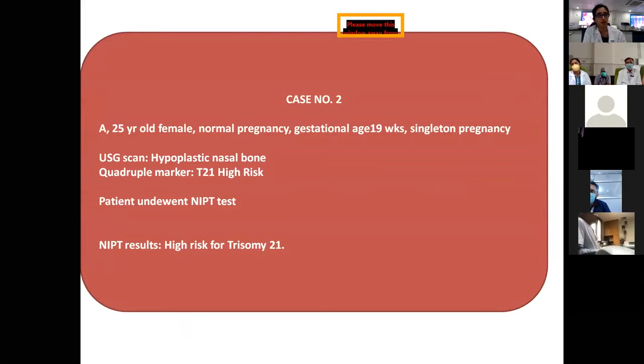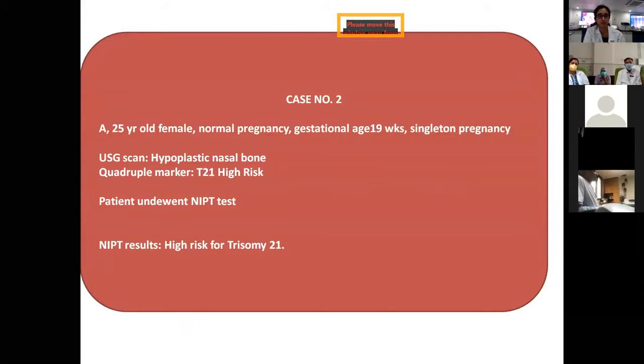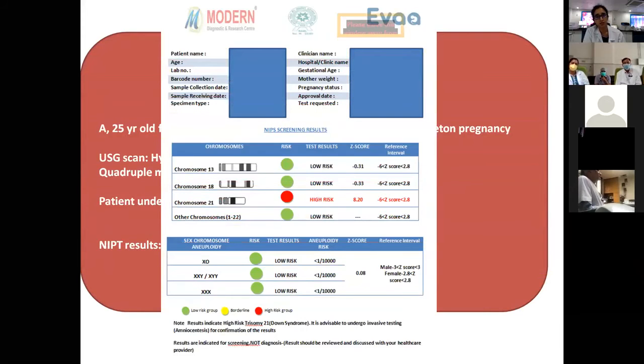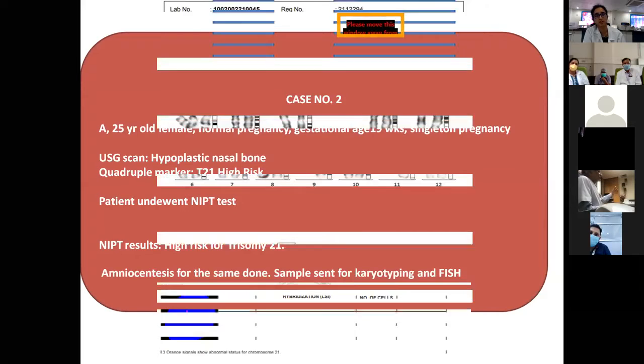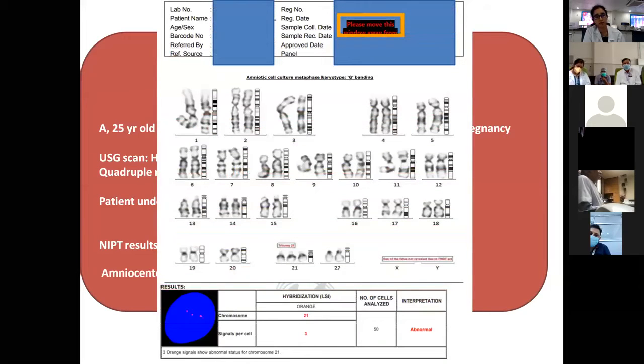Coming to case number 2: a 25-year-old female with normal singleton pregnancy of gestational age 19 weeks showed an abnormality of hypoplastic nasal bone, and the quadruple marker showed trisomy 21 high risk. The patient underwent NIPT, and the result came out high risk for trisomy 21. An invasive procedure was done, and the amniotic fluid was sent to us for karyotyping and FISH. The findings were confirmed on both karyotyping and FISH, where trisomy 21 was seen, and the FISH signals also showed trisomy. The patient underwent MTP for this case.